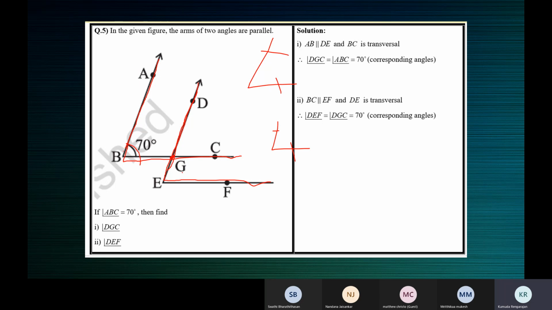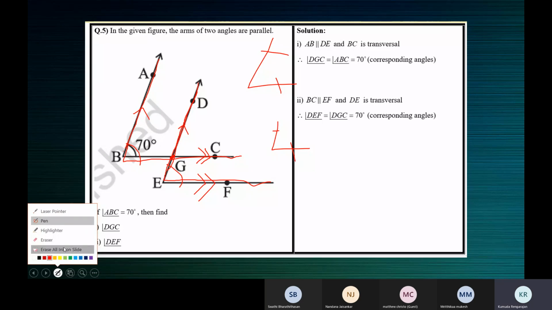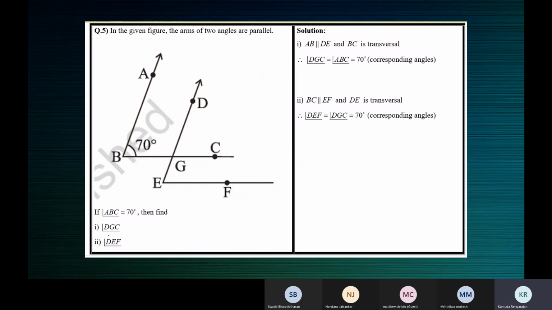This is one angle, and this is the other angle. The arms are parallel. That means this arm is parallel to this arm, and this arm is parallel to this arm. Agree, children? Yes, ma'am. The arms of the angles are parallel.